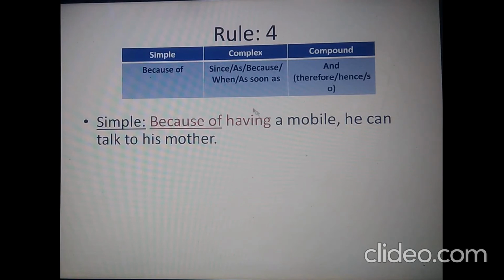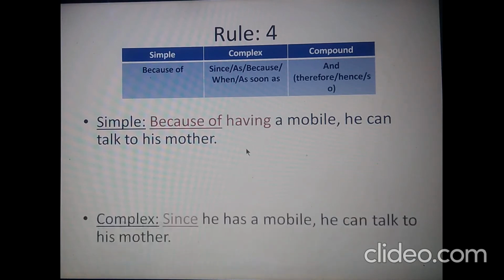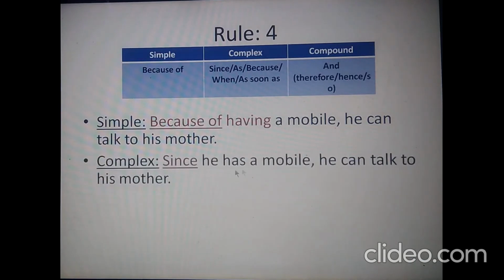You see, there is no subject in this part. We'll need to drag the subject from the main clause of the sentence. So in this case, the subject is here. So let us take he with the conjunction since. So since he. Then the verb of the sentence has. Since he has a mobile, he can talk to his mother. So this is the complex form. Since he has a mobile, he can talk to his mother.